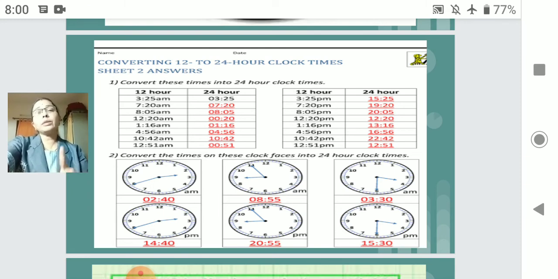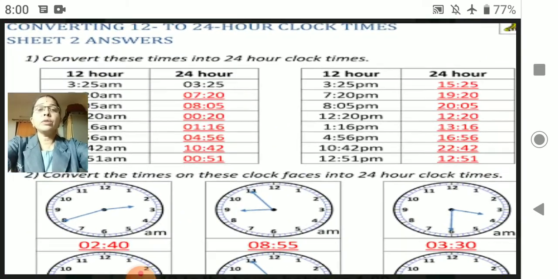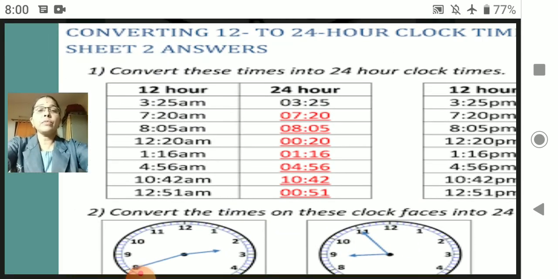To write the time in 24-hour clock pattern, we do not mention AM and PM. The number itself tells you whether it is after noon or before noon. So here you could see the conversion of time. Let's see.